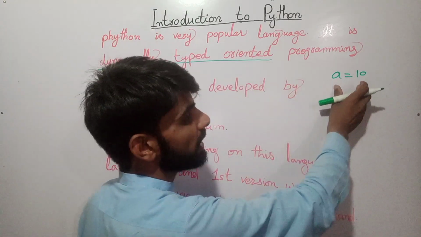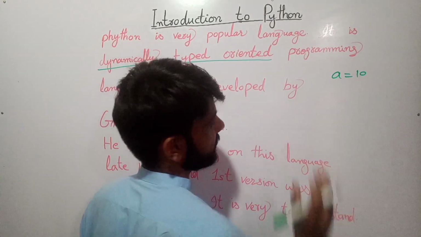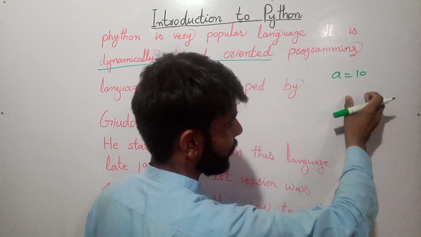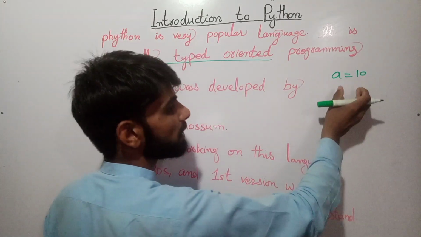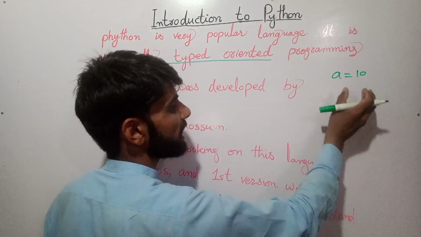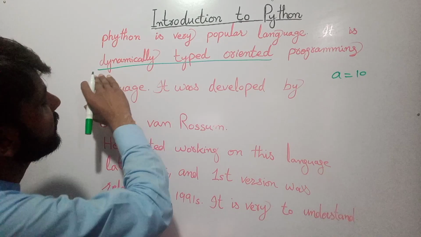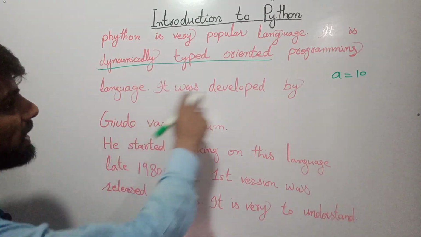So in this language, an interpreter automatically declares this variable and automatically understands the type of the data types, right? Because the data type of 10 is integer, right? So the interpreter automatically understands this variable is of integer data type. So that's why it is called a dynamically typed programming language, right?